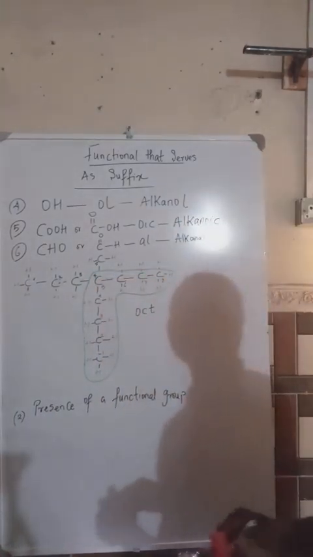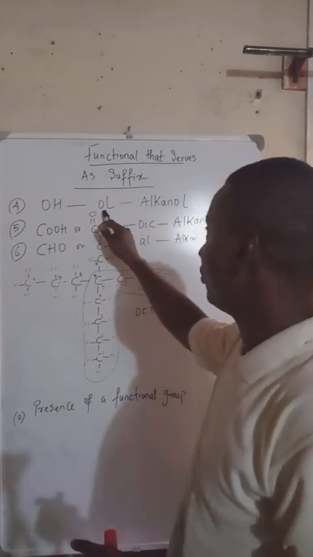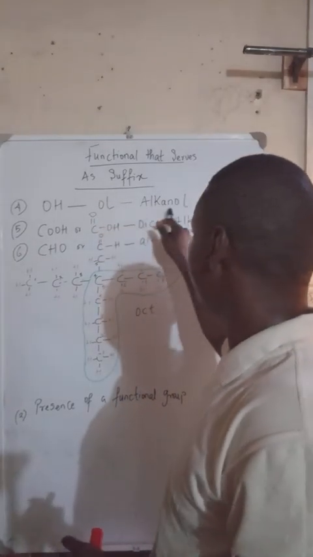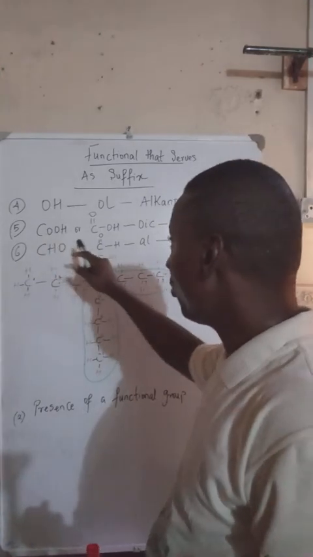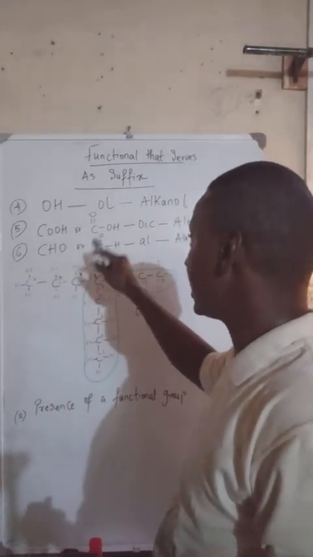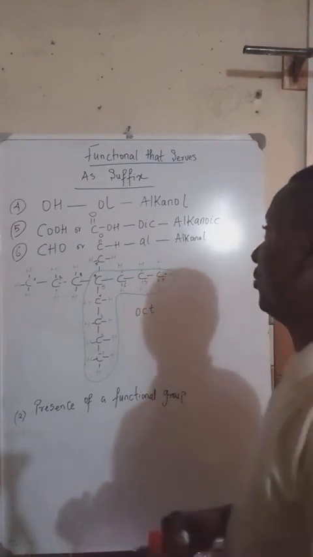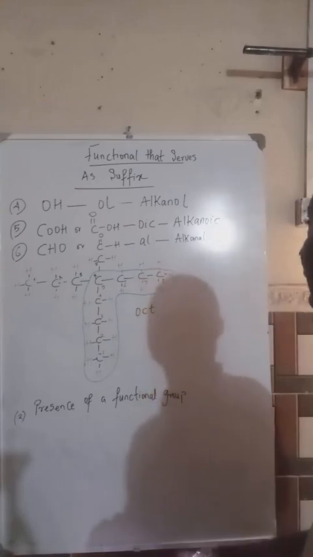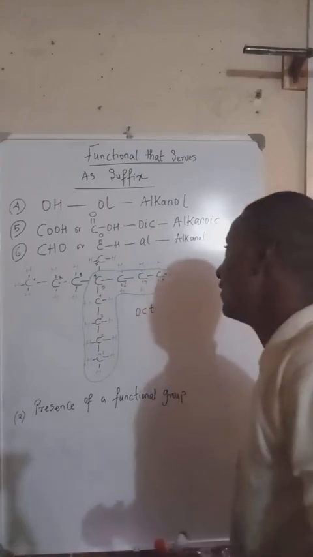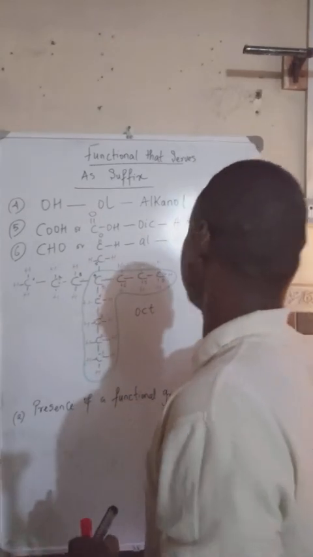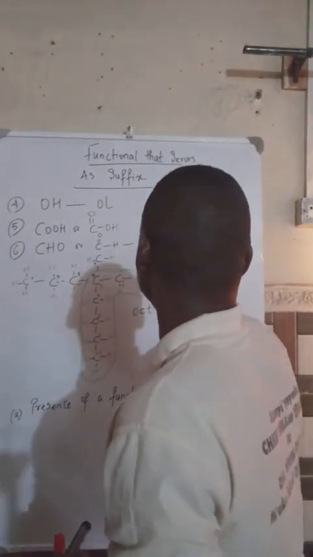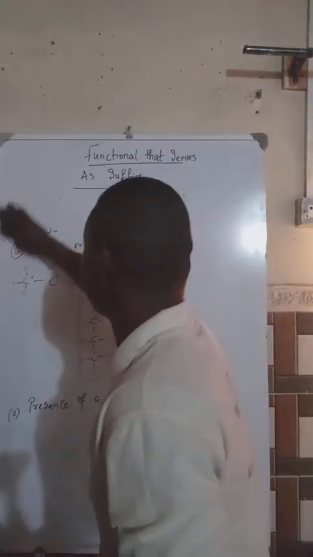So we have OH, which would always end with ol. It comes from alkanol. We have COOH, which is the oic. It comes from the alkanoic family. We have the CHO, which is the al, comes from the alkanal family. We still have more. So these are not the only ones. So I'll clean this. So we've talked about 6 now.